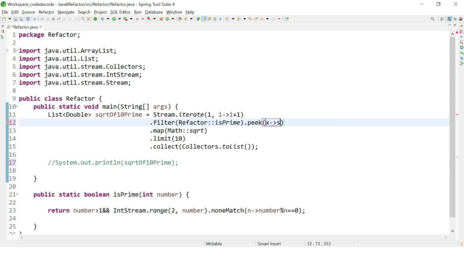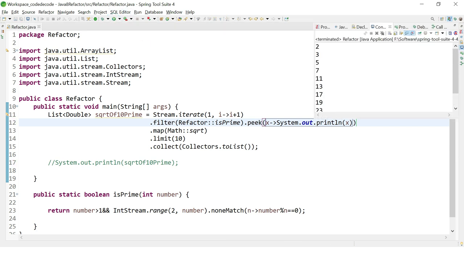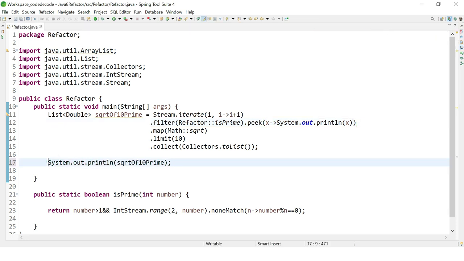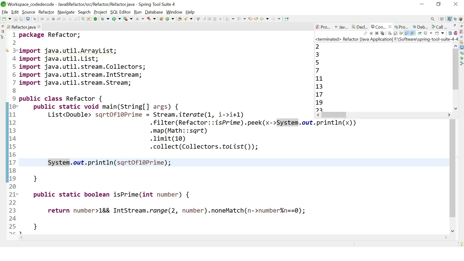I will print this number using peek. So let's run this code. Okay, so now as you can see, it is printing our first 10 prime numbers. And if I uncomment this code also, you can see this is the first 10 prime numbers and this is the square root of the first 10 prime numbers.